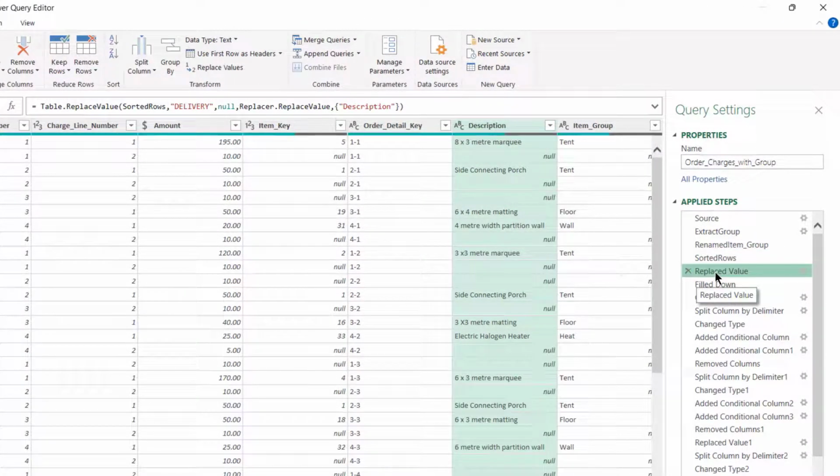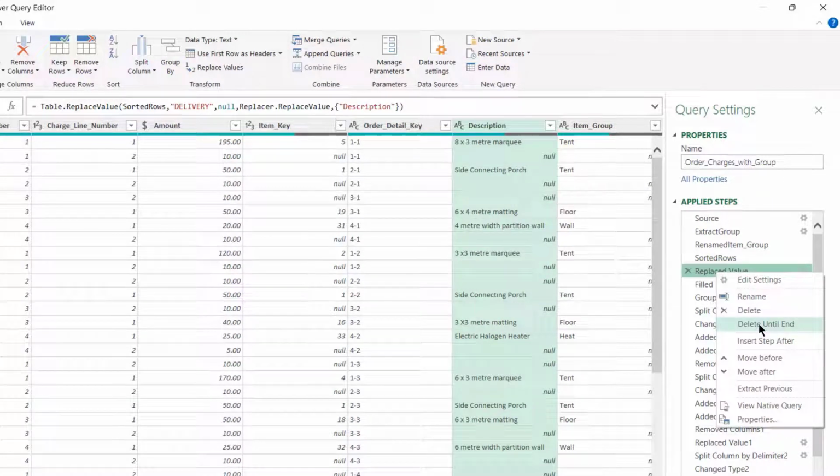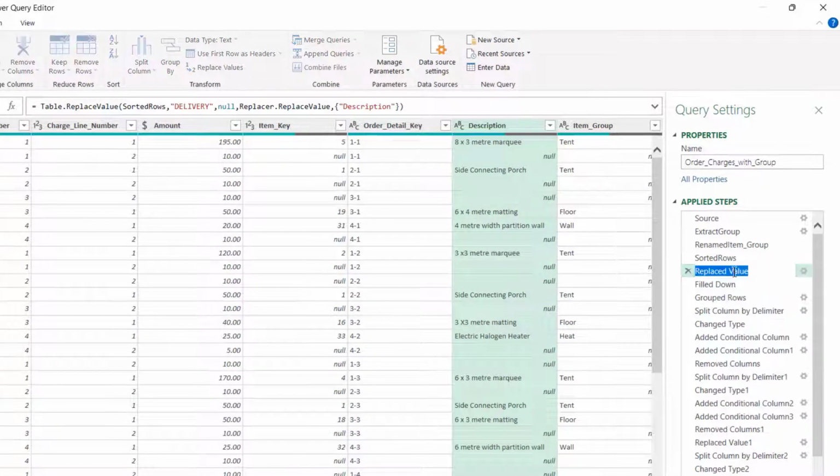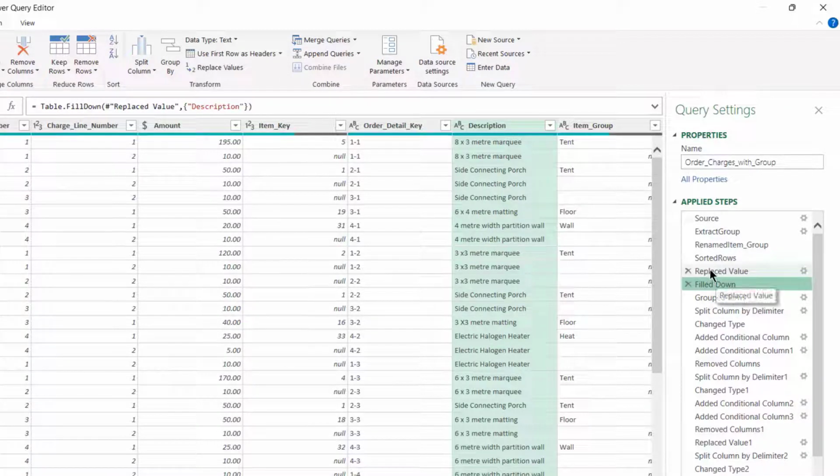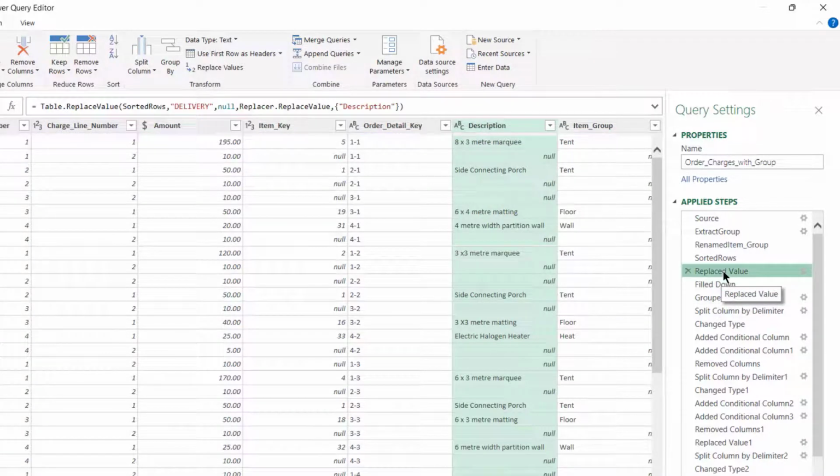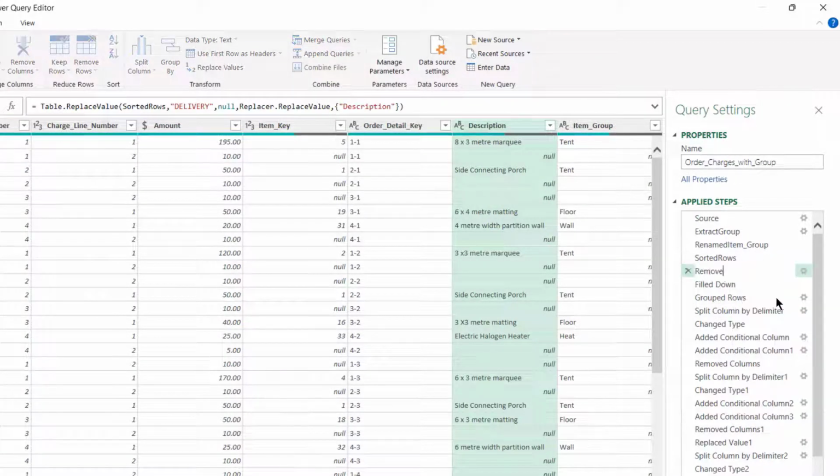Now the next step is quite important because this is where we deal with the delivery charges. So I'm going to rename this from a place value. And I'm going to look at what this step does, and we're replacing delivery with null. And then we're going to fill down. So this is where we're actually going to include the delivery and then group it. So this is an important step. We need to rename it. So we're going to call it remove delivery description. And this will make it easier to spot where the delivery cost is embedded.